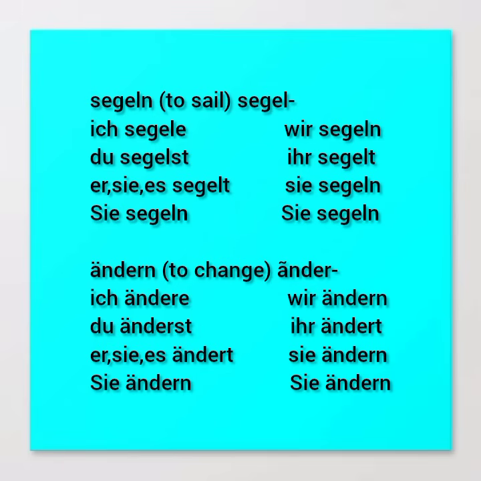And then I have er, sie, es. Remember, er, sie, es segelt. Then you have the capital S, Sie segeln. How about wir? Wir segeln. Ihr segelt. And then sie segeln. Sie segeln. All right?